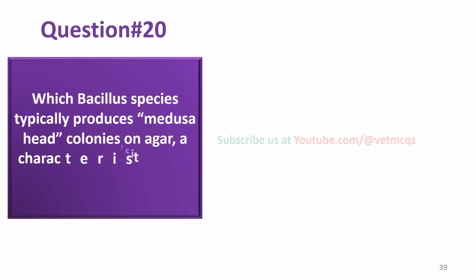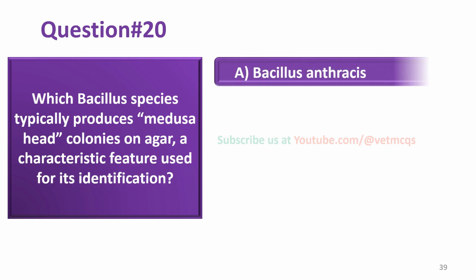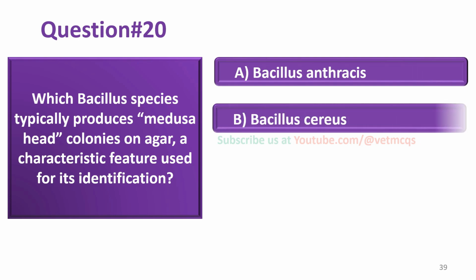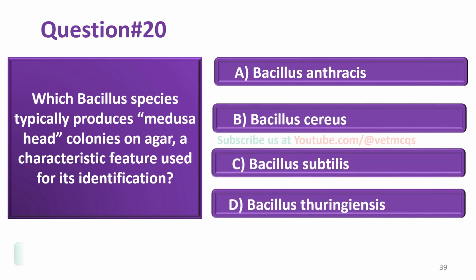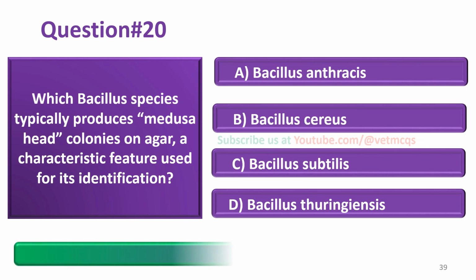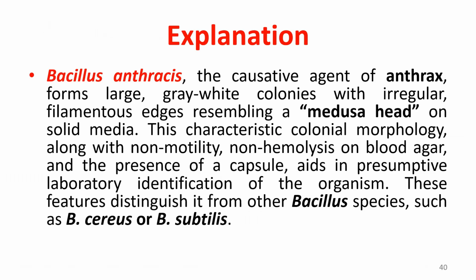Which Bacillus species typically produces medusa head colonies on agar, a characteristic feature used for its identification? Bacillus anthracis, Bacillus cereus, Bacillus subtilis, Bacillus thuringiensis. And the correct answer is option A, that is Bacillus anthracis.